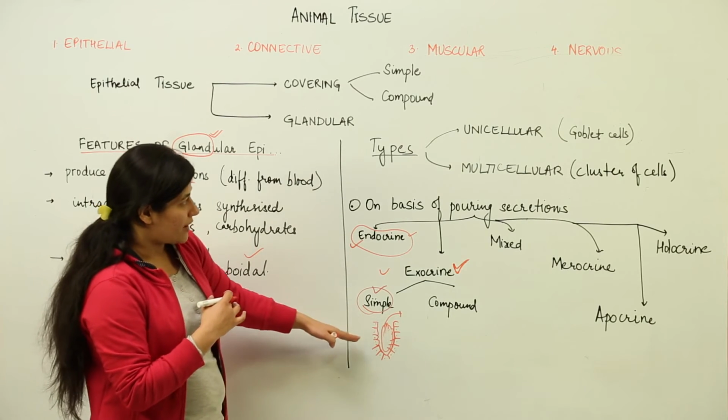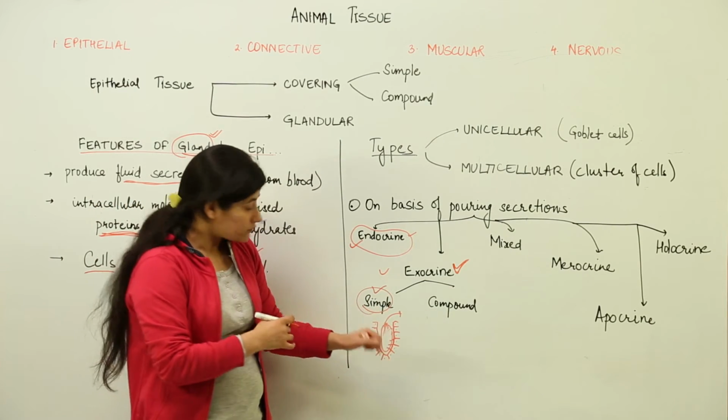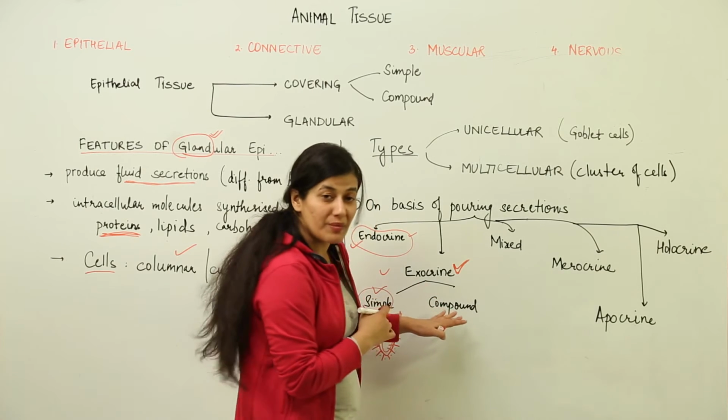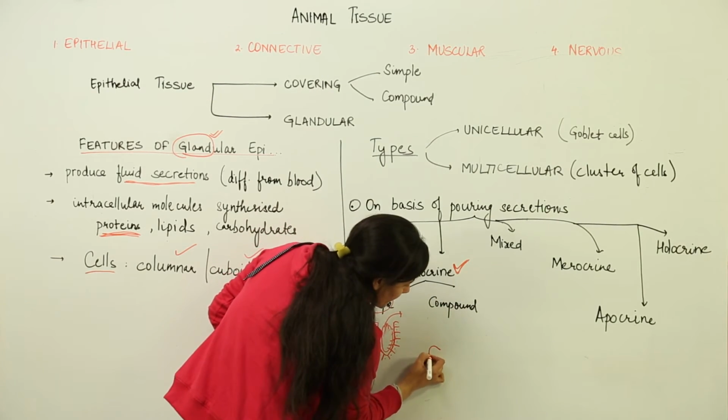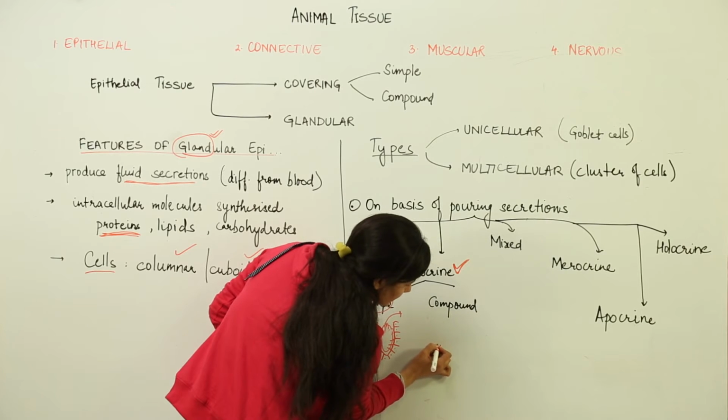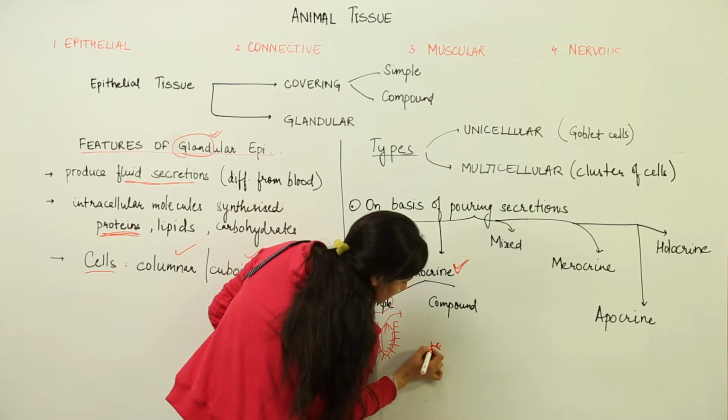Again, I would quote the example of goblet cells only. Then there is the condition of compound exocrine glands. Over here, there would be a tubule. These are the cells supposedly.